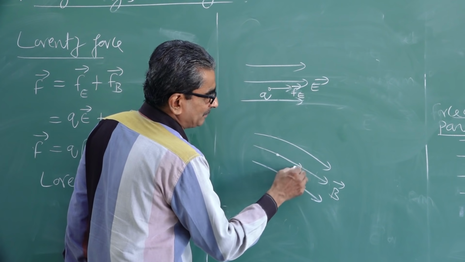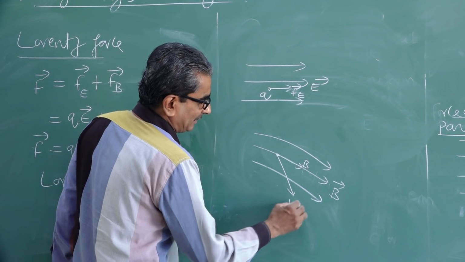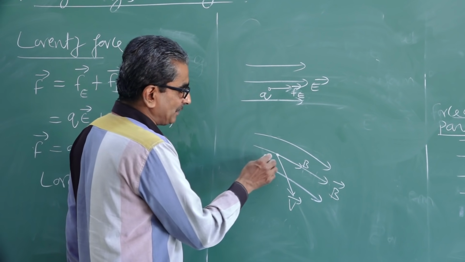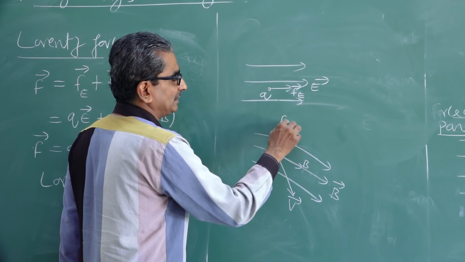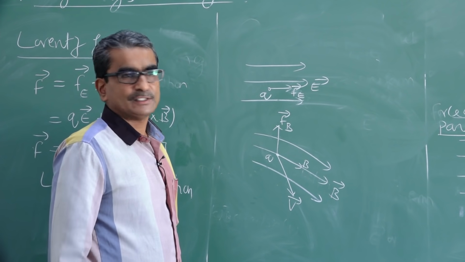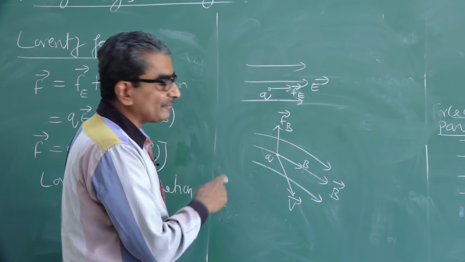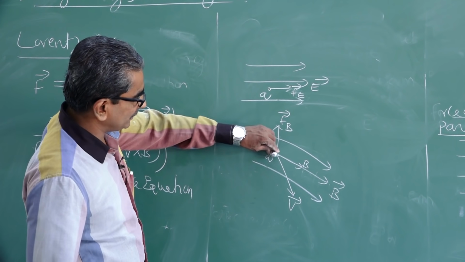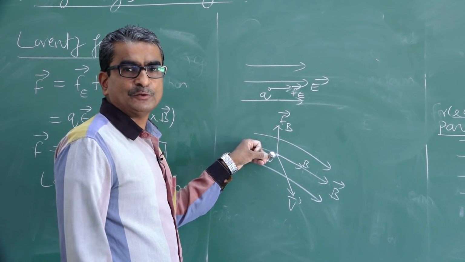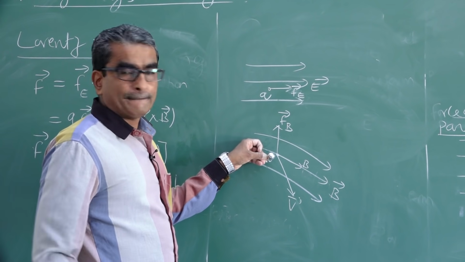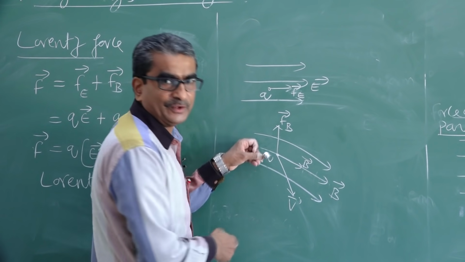So, if a charged particle q moves with a velocity v like this in this magnetic field, then we know that the force on it is Fb, which is equal to q into v cross B. But what is the direction of this force? If this charged particle q moves like this, then the direction of the force acting on this charged particle is found to be perpendicular. Perpendicular to what? Perpendicular to both B as well as V.